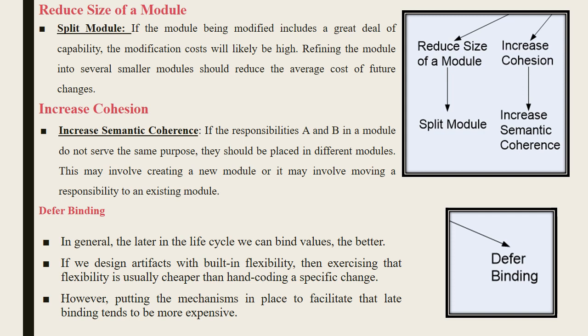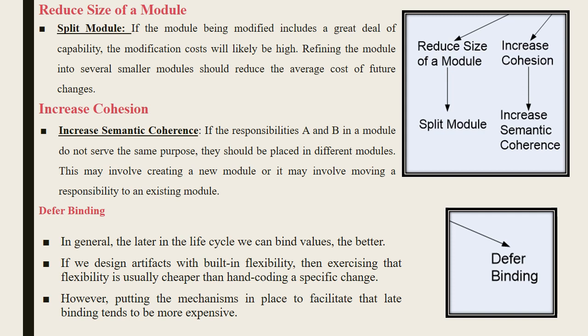Next one is increased cohesion. Increased cohesion is about semantic coherence. That is, if there are two responsibilities A and B in the module which do not serve the same purpose, they could be placed in different modules. It is not necessary to keep them in the same module. This is called increased semantic coherence.